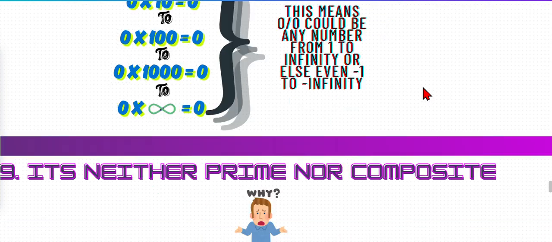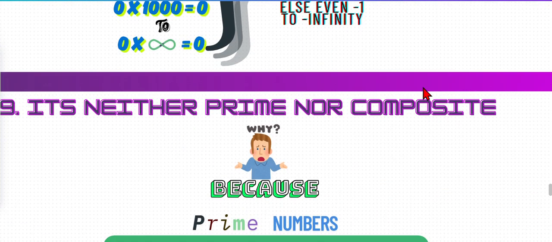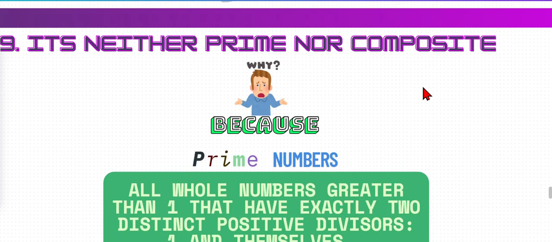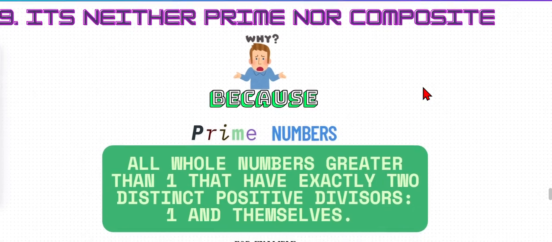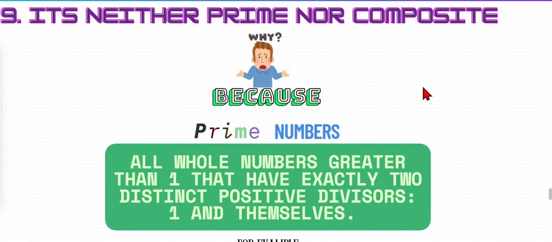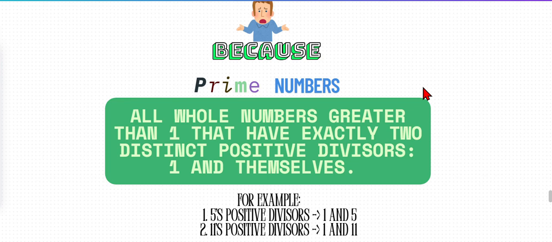It's neither. Now I'm going to tell you it's neither prime nor composite. Why? Because first let's see what is a prime number and what is a composite number. Prime number: all whole numbers greater than 1 that have exactly two distinct positive divisors, 1 and themselves. As 0 is not greater than 1 and 0 has infinitely many distinct positive factors, it's not a prime number.